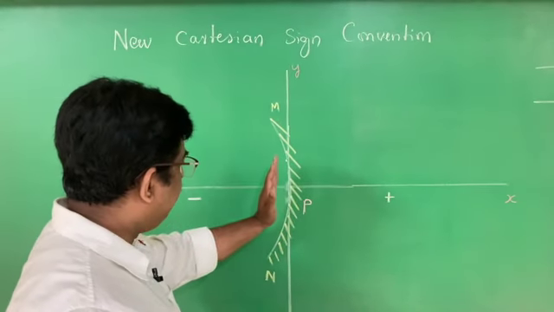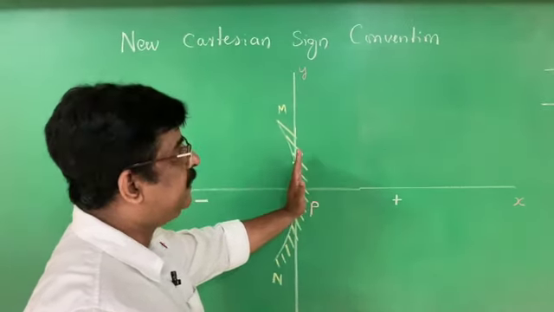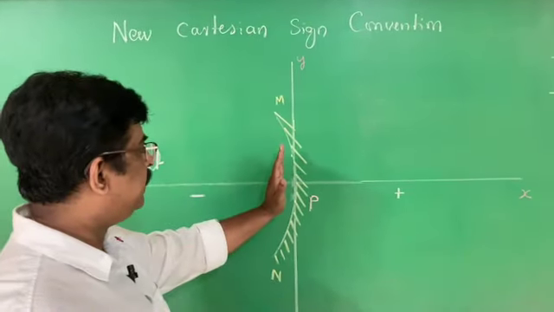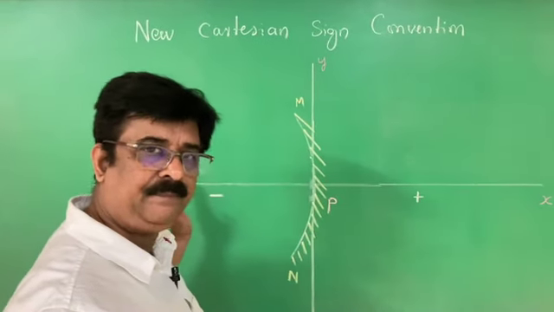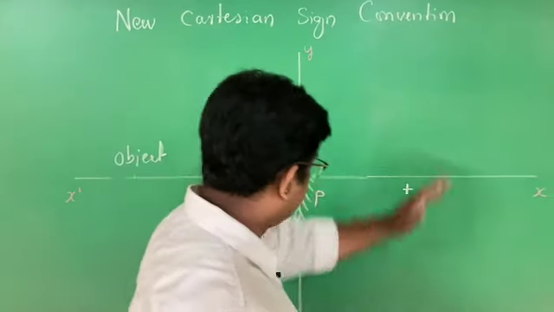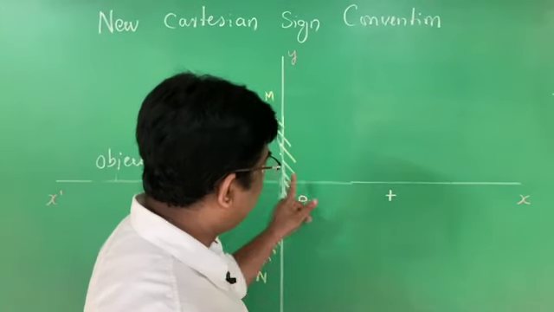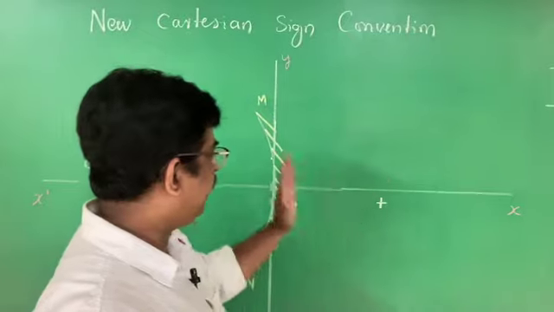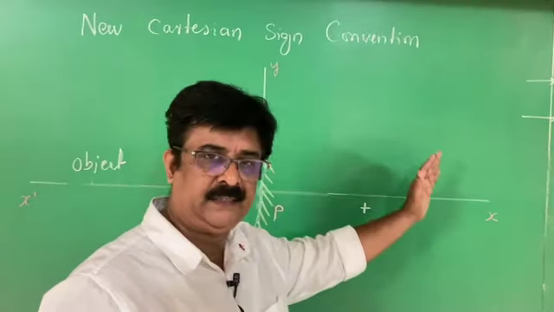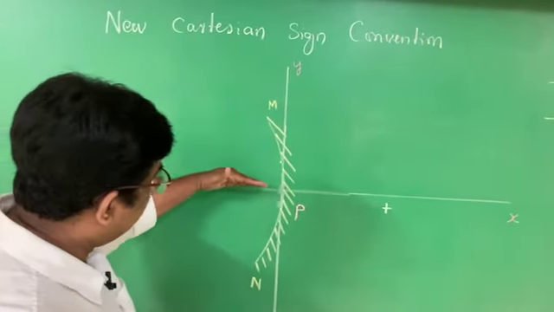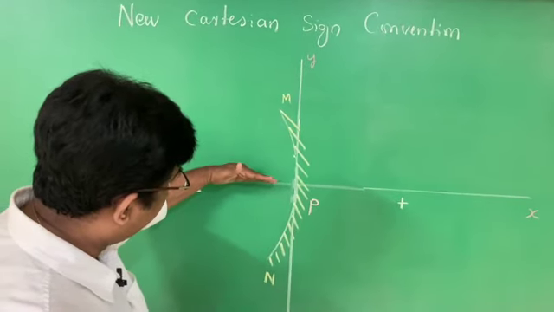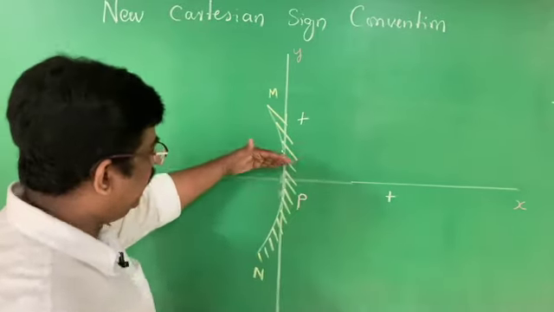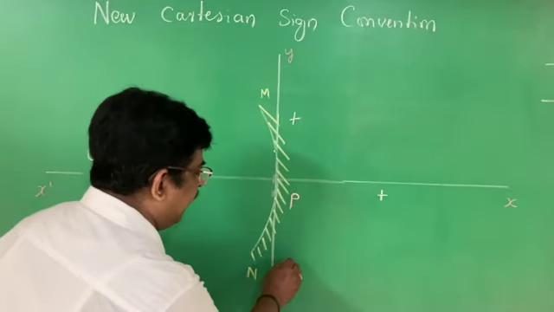Therefore, the object distance is always taken as negative. Any measurement in the right side from the pole of the mirror should be positive. The left side is negative, the right side is positive. In the same way, any measurement taken upwards is positive, and any measurement taken downwards is negative.